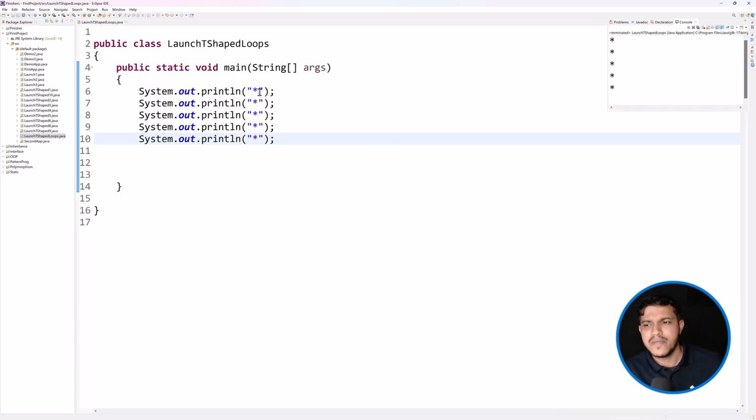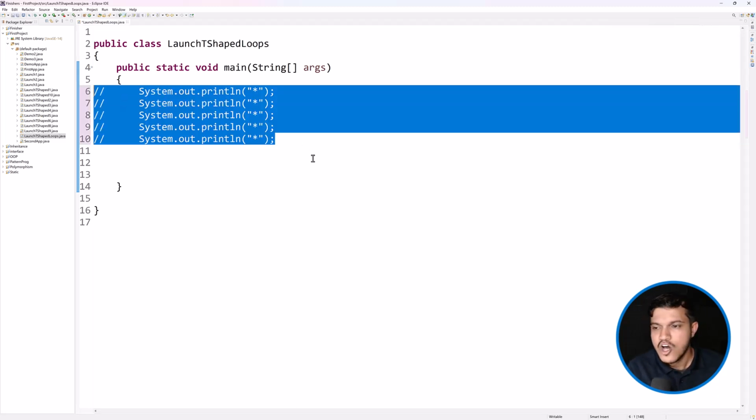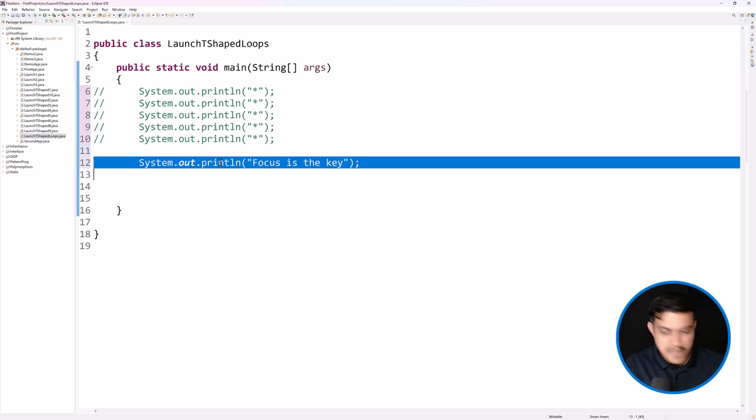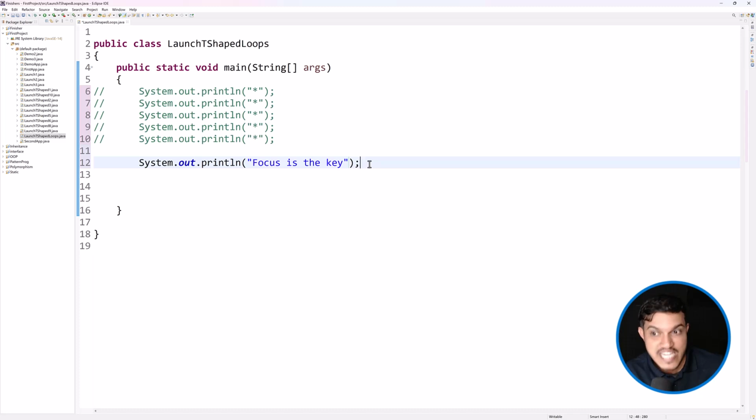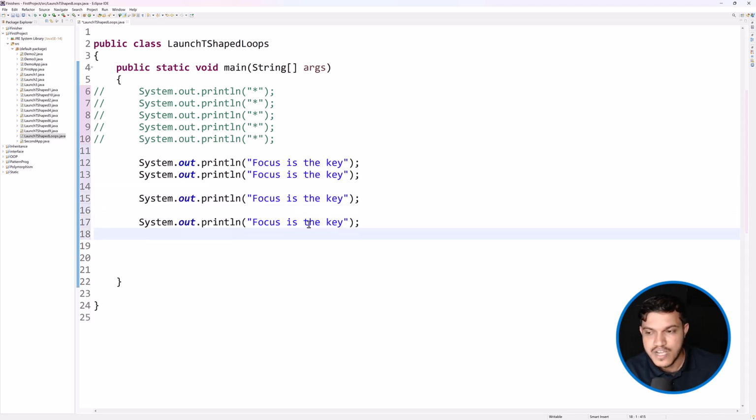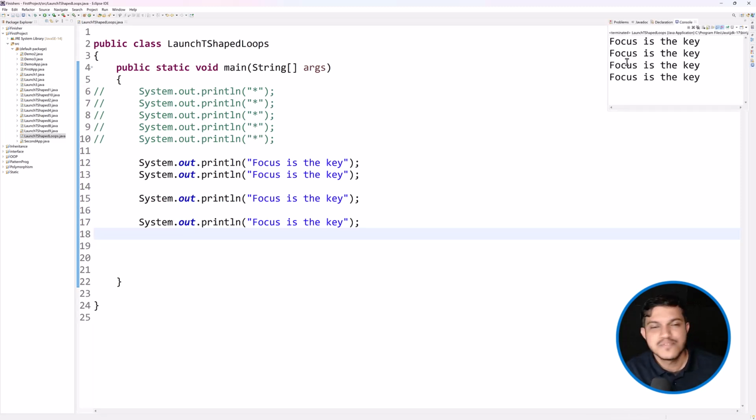Not just 5 stars. Maybe I want some statement which I want to execute again and again. It could be printing 5 stars, or maybe I will write my favorite quote here. I will say focus is the key. If you want to learn anything, if you are focused, then it is very easy to learn. I want to print this 5 times, repeating the exact same activity. It could be 10 times, it could be 100 times. Let me just do it for 4 times here. You can see 4 times I'm printing it, and if I run this, you can see 4 times it is written here.